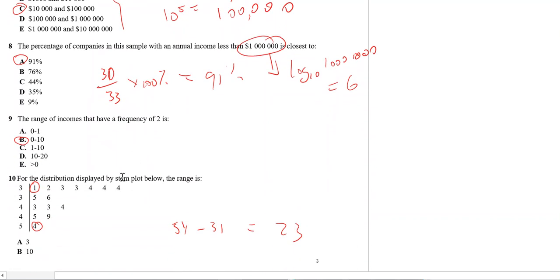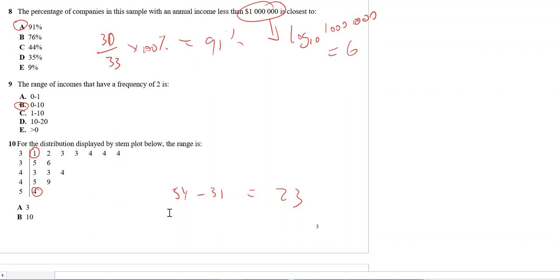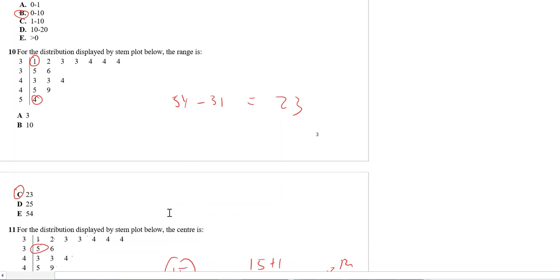For the distribution displayed, the range is the largest value, 54, minus the smallest value, 31. 54 minus 31 is 23. So the answer is C.